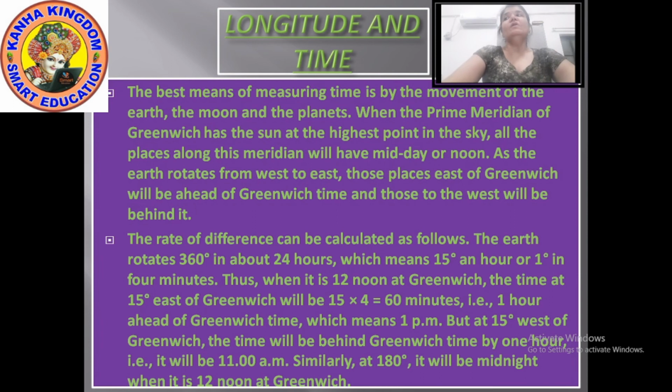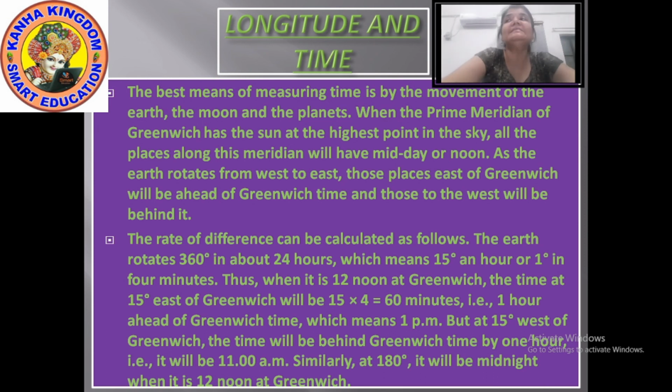Now, local time can be reckoned by the shadow cast by the sun, which is shortest at noon and longest at sunrise and sunset. Yes, perfectly, the shadow which is cast by the sunlight.